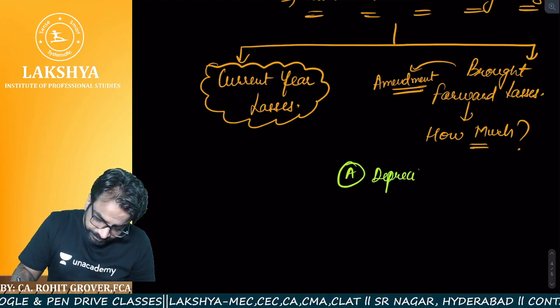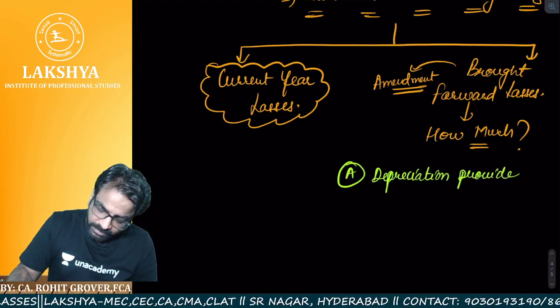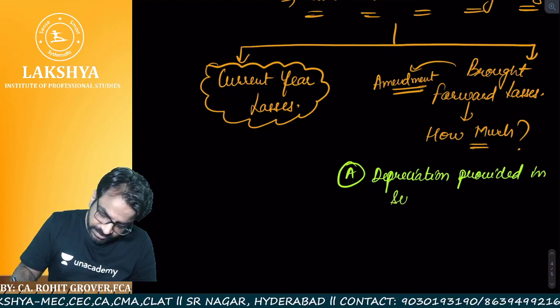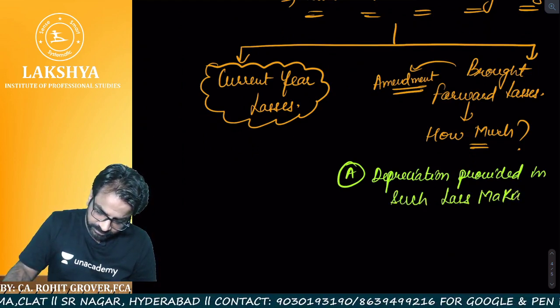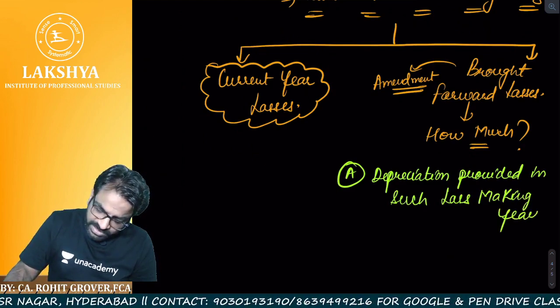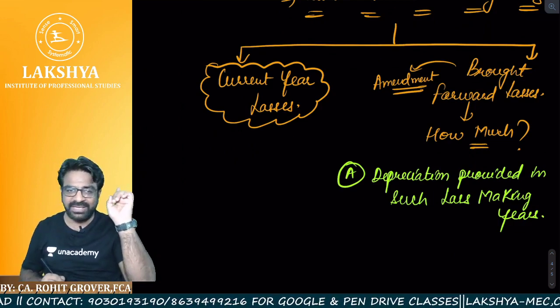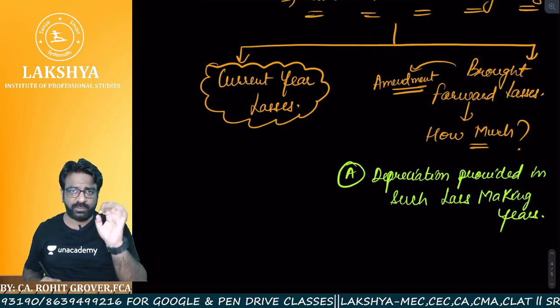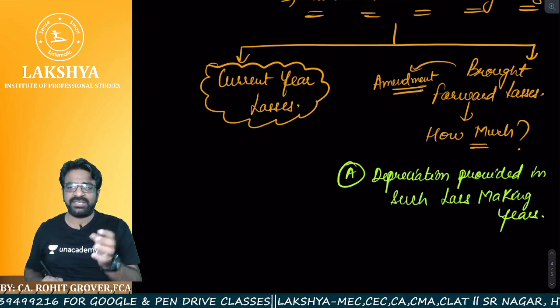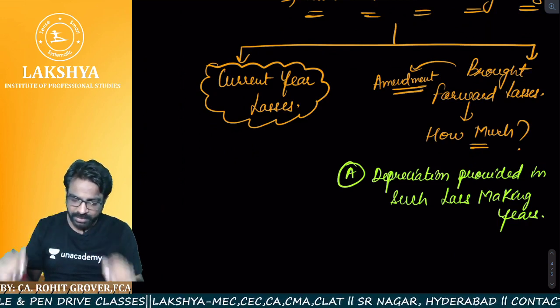Depreciation provided in such loss-making years. What was the amount of depreciation you provided in such loss-making years? Whatever the brought forward losses of loss-making years we are talking about, in those loss-making years, what was the amount of depreciation you provided? We have to club all that.